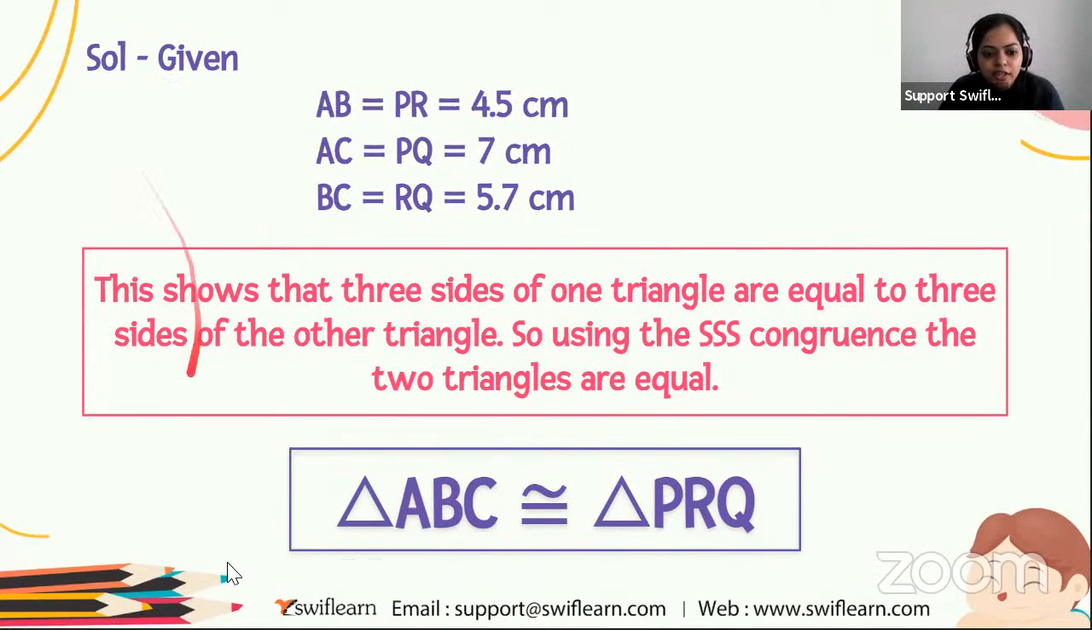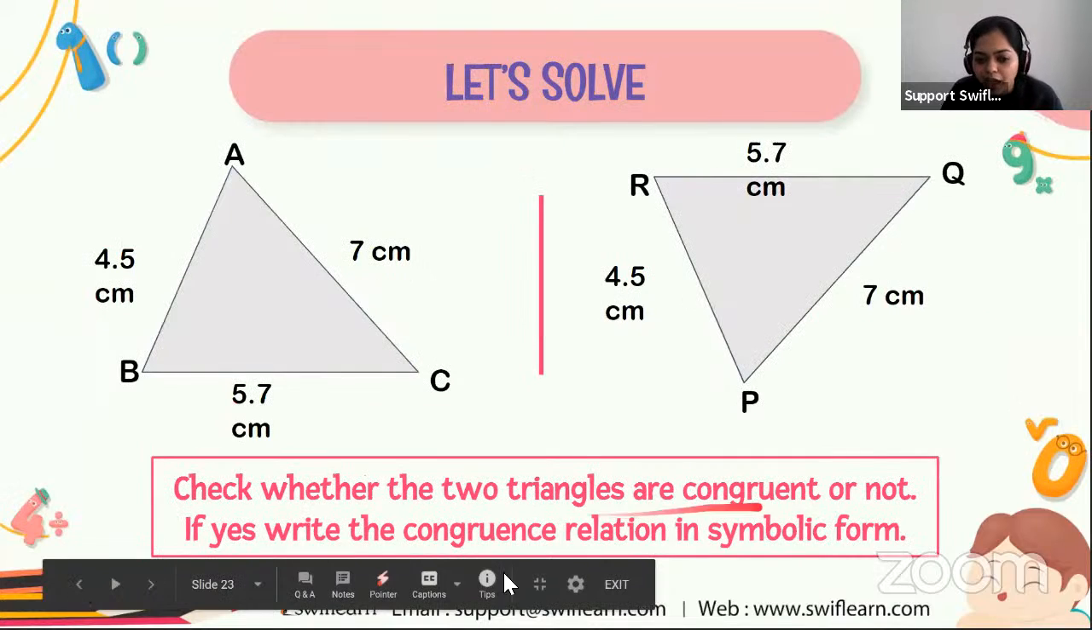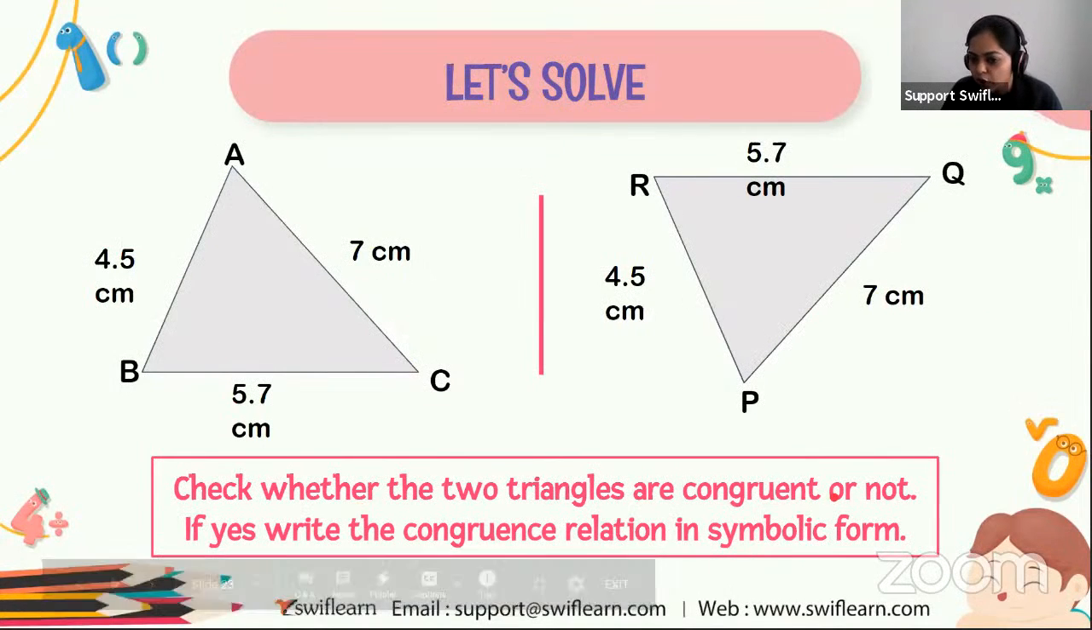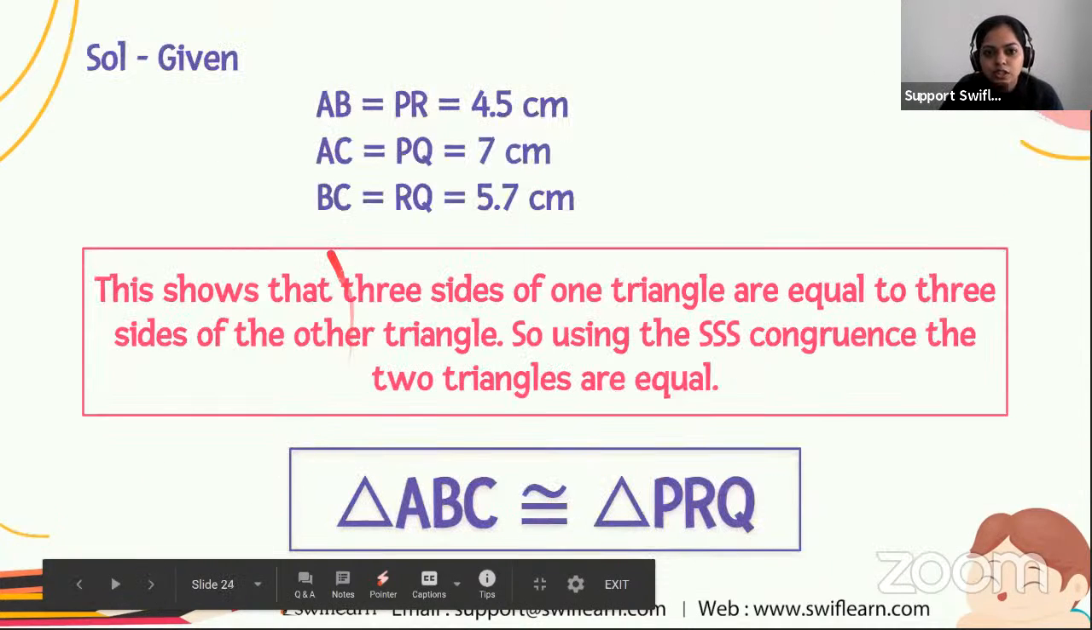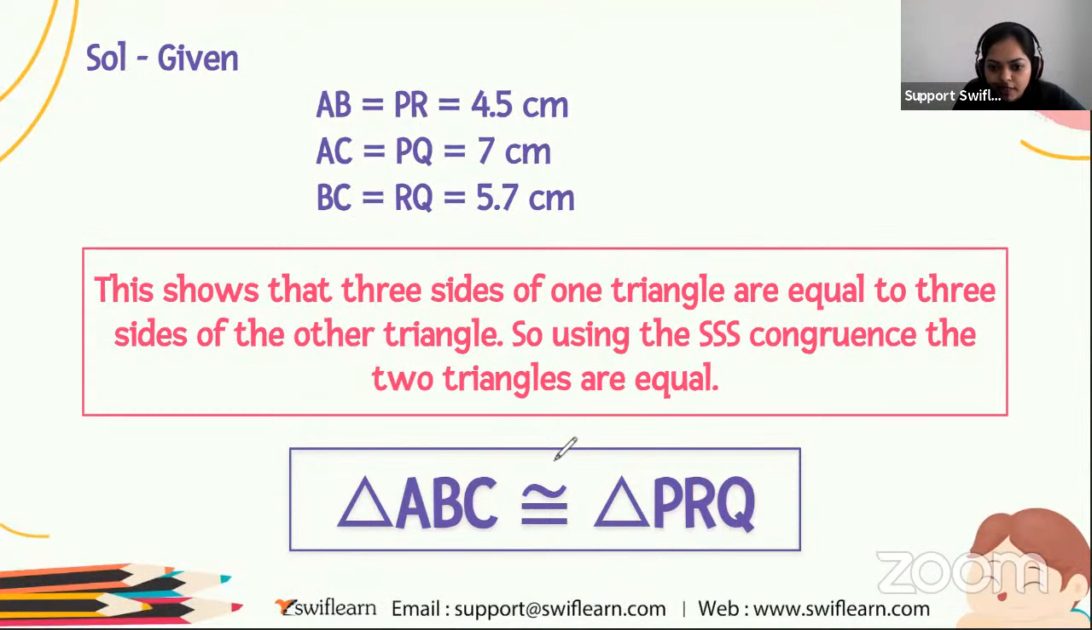So what is given in the question? What we have to find? We have to find whether the two triangles are congruent or not. Yes, the two triangles are congruent by the SSS condition. And if yes, write the congruence relation in the symbolic form. What we have to do? We have to write the congruence relation in the symbolic form also. Okay, so just a minute. All right, so what will be the symbolic representation of a congruence of two triangles? Here is the symbolic representation.